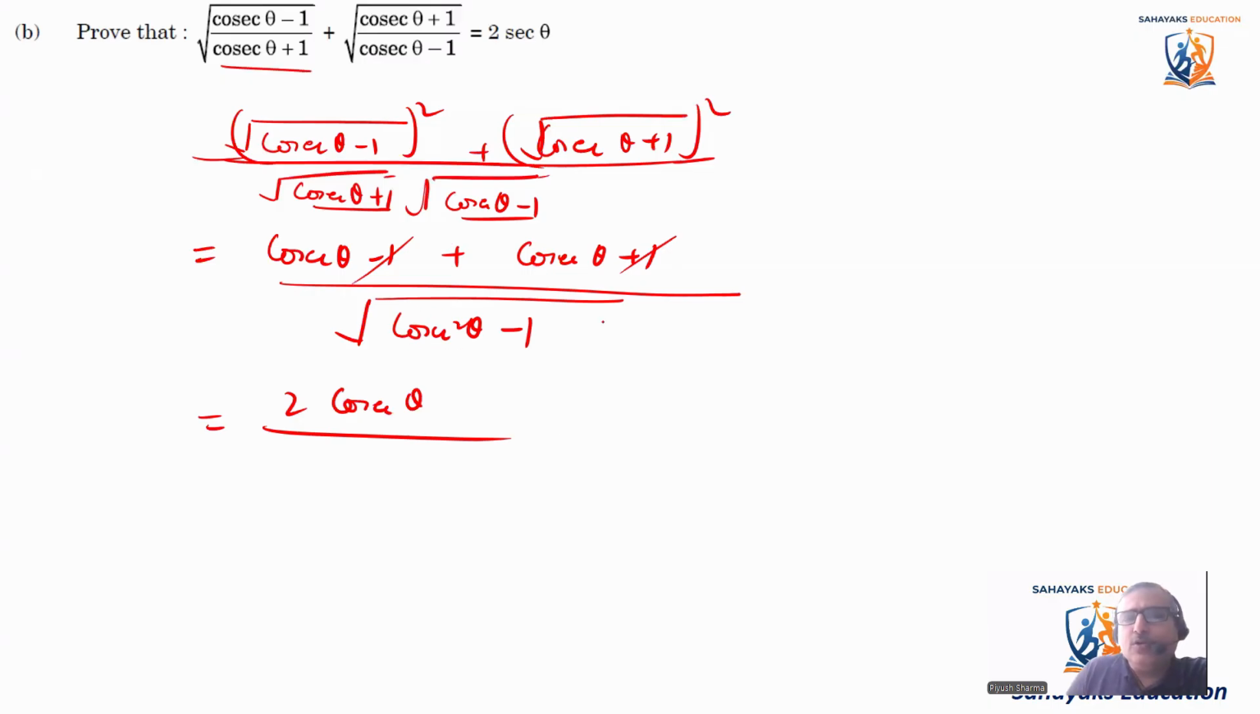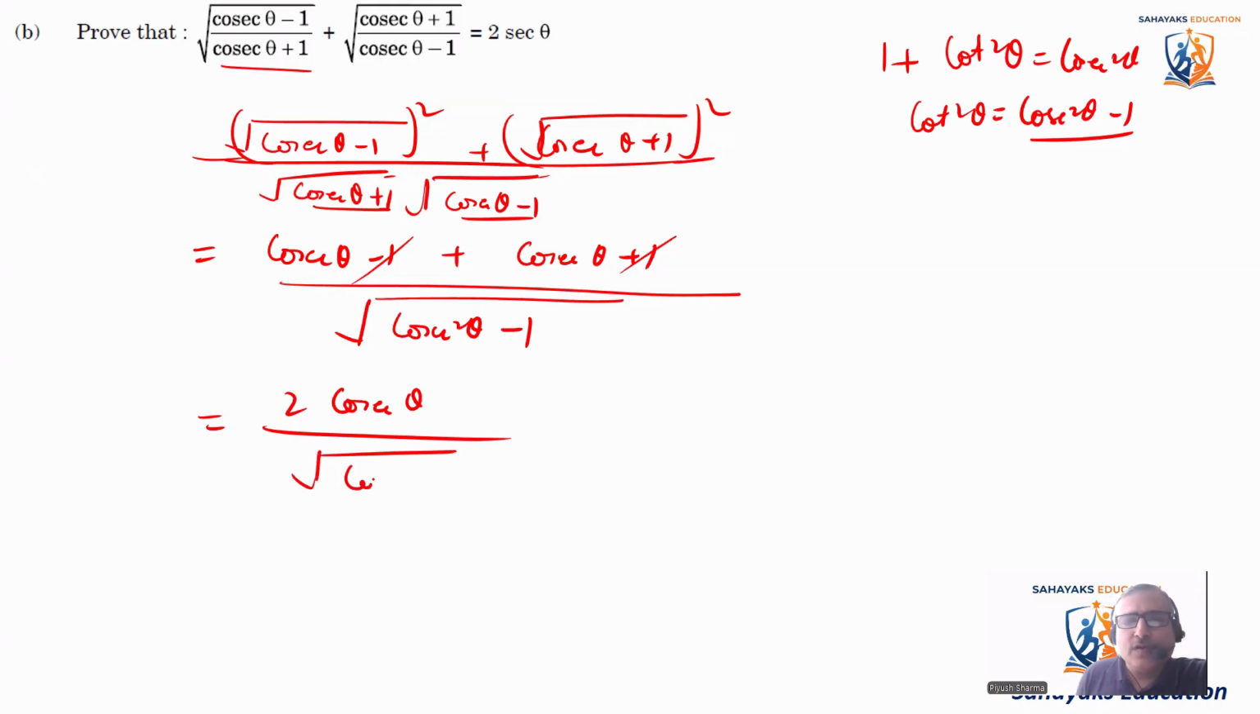So we know that 1 plus cot squared theta is equal to cosec squared theta. That means cosec squared theta minus 1, cot squared theta is equal to cosec squared theta minus 1. So this is the value here. So instead of this, I'm going to write it as the square root of cot squared theta. So this value comes out to be 2 cosec theta divided by cot theta.